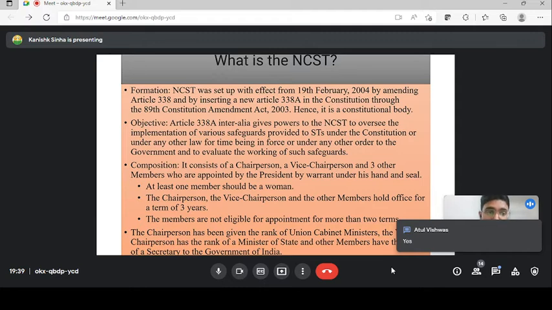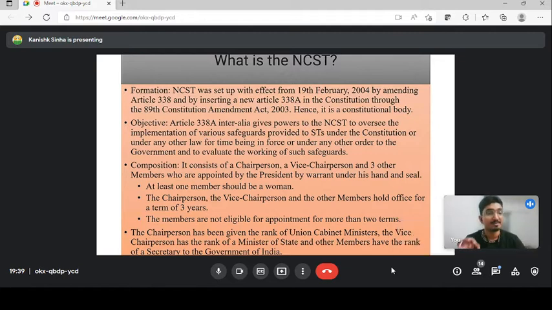So the composition: the National Commission for Scheduled Tribes consists of a chairperson, a vice chairperson, and 3 other members who will be appointed by the president. Is it appointed by the governor, the Council of Ministers, or the Prime Minister? Guys, you have to select president, only president. You don't select Council of Ministers.